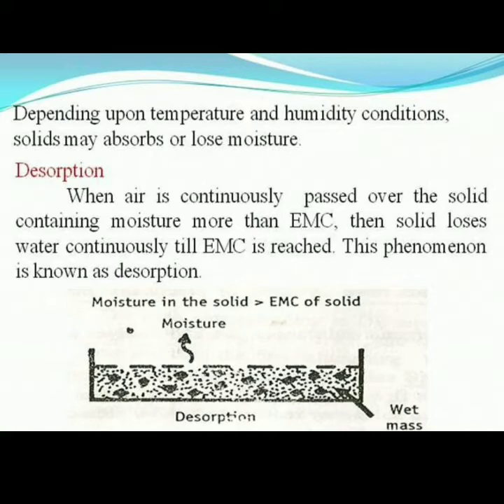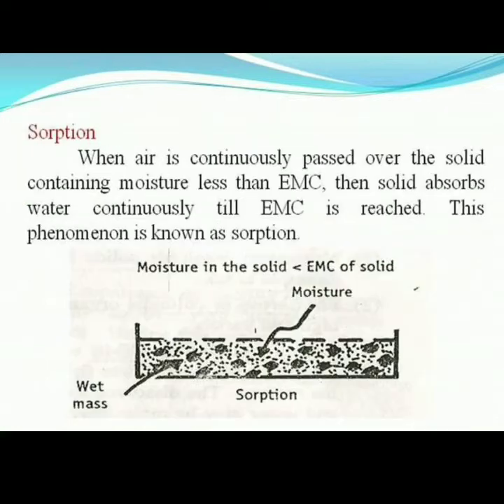Example is wet cloth. Okay, so next is sorption. What is sorption or absorption? It is when air is continuously passed over a solid containing moisture less than EMC, then the solid absorbs water continuously till EMC, equilibrium moisture content, is reached, and this phenomenon is known as sorption. In that case, the EMC of the solid is greater than the moisture in the solid.